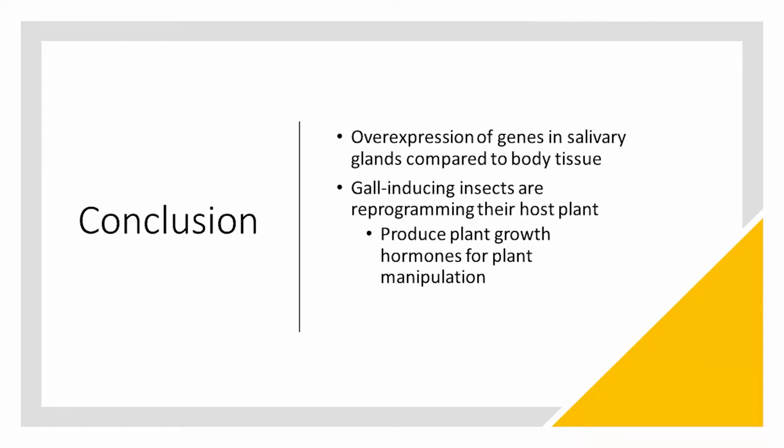In conclusion, the overexpression of genes in salivary glands compared to body tissue would suggest cytokinins are being synthesized in the salivary glands of the insect. Such a result would be the strongest evidence yet that gall-inducing insects are producing cytokinins to manipulate their host plants.